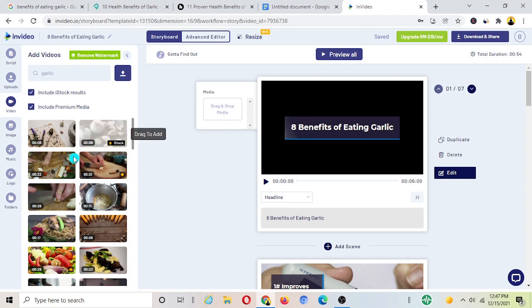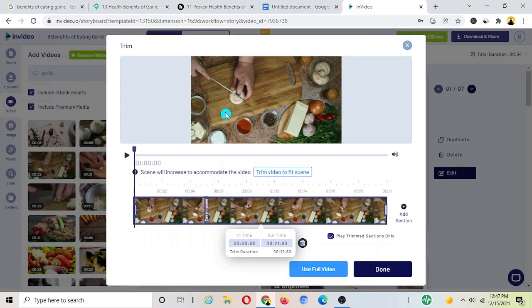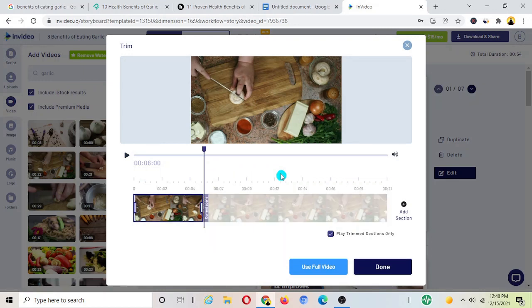Now what I will do here is I'll select this video from here, and then simply drag and drop it over here. Now we've got the option here that says trim video to fit the scene. We don't need to do anything, guys. You just need to click on the option that says trim video to fit the scene, and it's going to trim the video automatically there, and you just hit done here at the bottom right